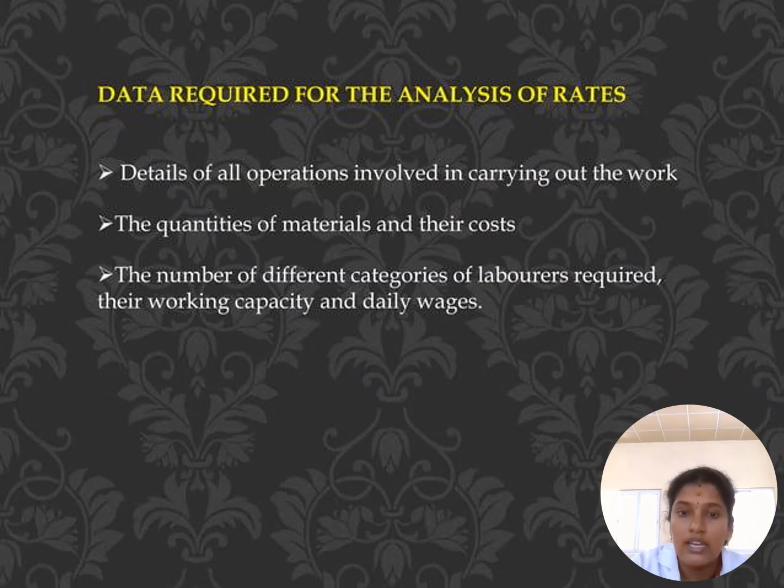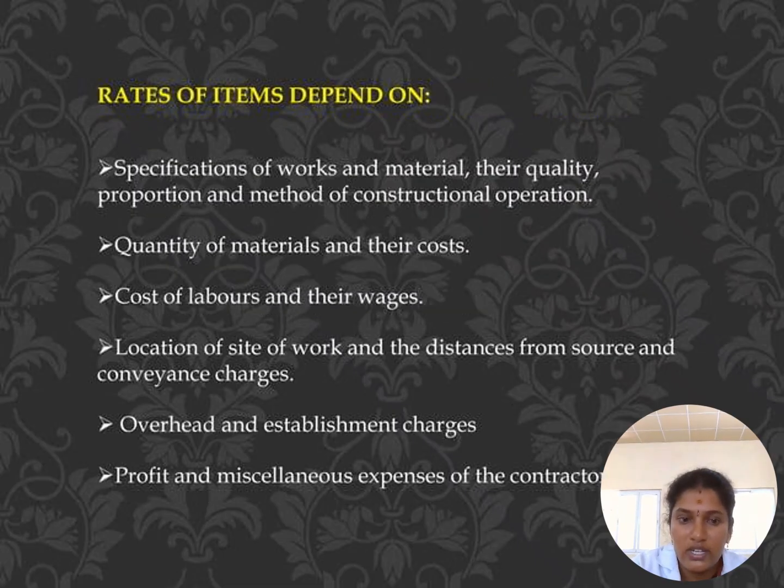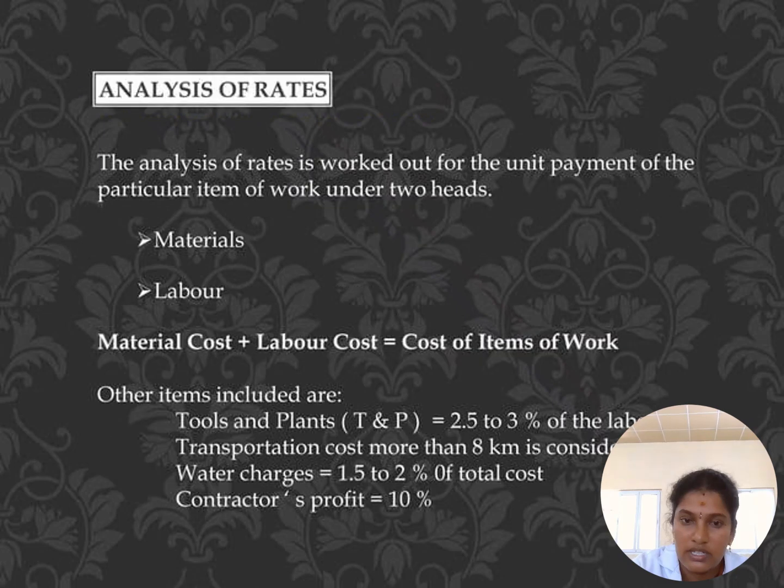Likewise here also, what are the required data for calculating the analysis of rate? It is the details of all operations involved in carrying out the work, the quantities of material and their cost, and the number of labor required to complete the work. So these are the two contents, right? A rate item depends upon the quantity of material and their cost, labor cost, wages of labor, overhead cost, establishment cost, and contractor profits. So these are all the factors included.